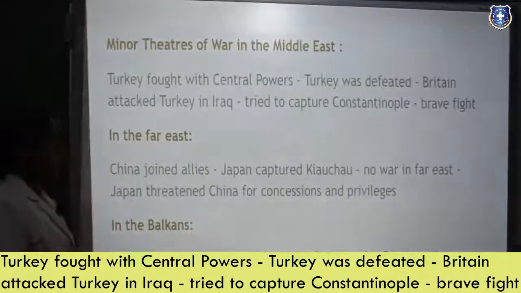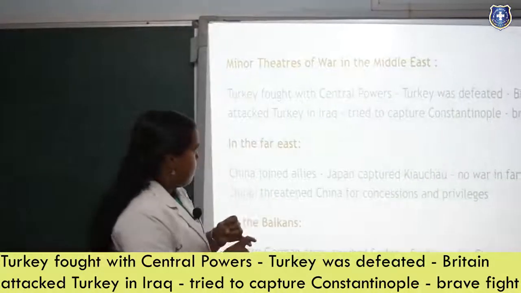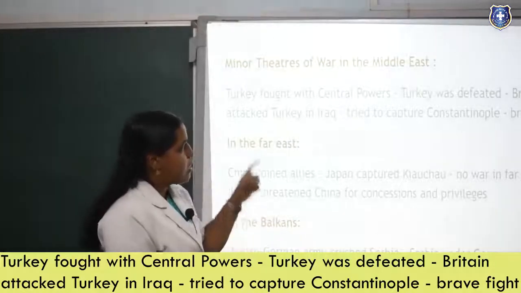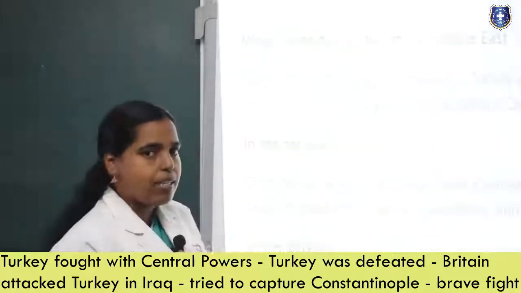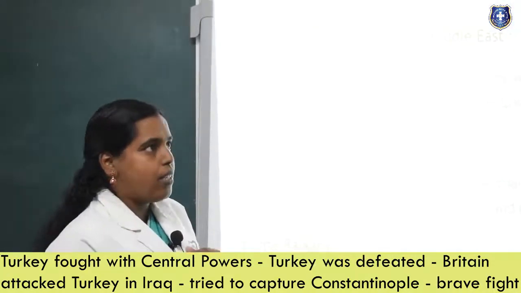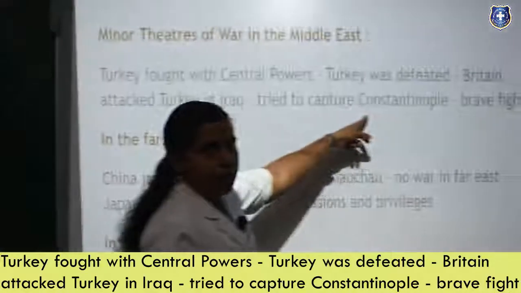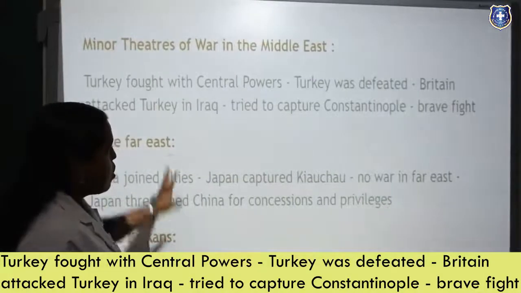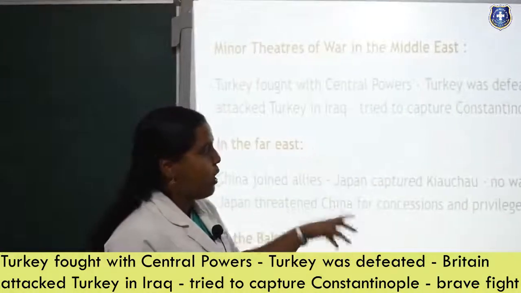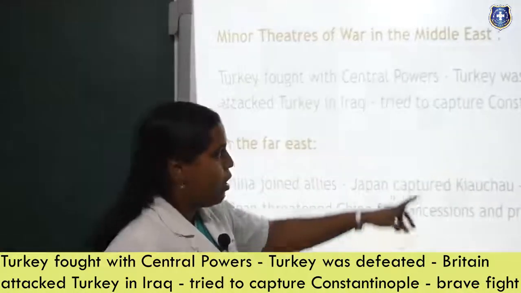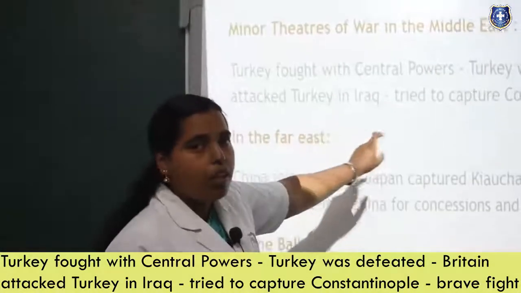Britain attacked Turkey in Iraq. What Britain is doing is attacking the Turks in Iraq, Palestine, Iran, and other places, and they try to capture Constantinople. Britain was targeting Constantinople because it is a very great harbour, which is very good for transportation and everything. So they made a brave fight, attacked, and captured Constantinople.